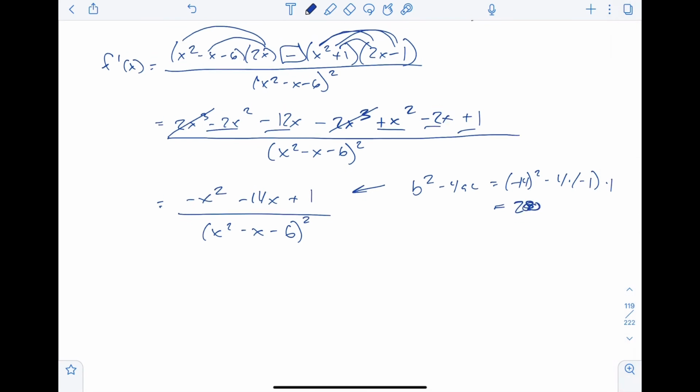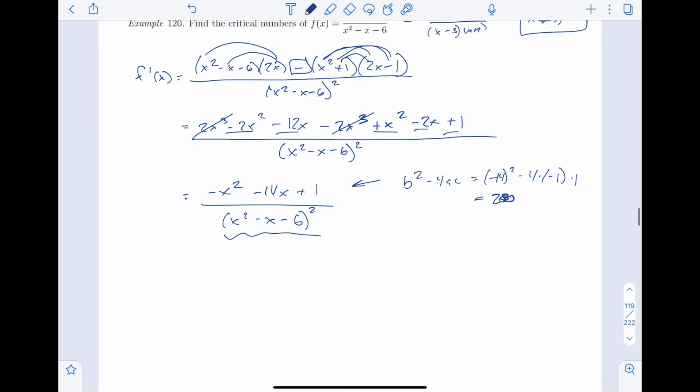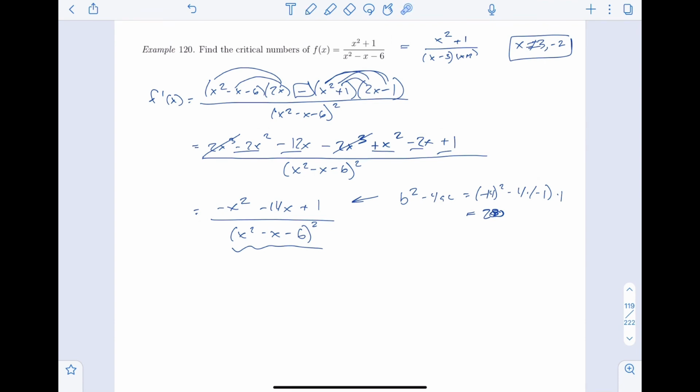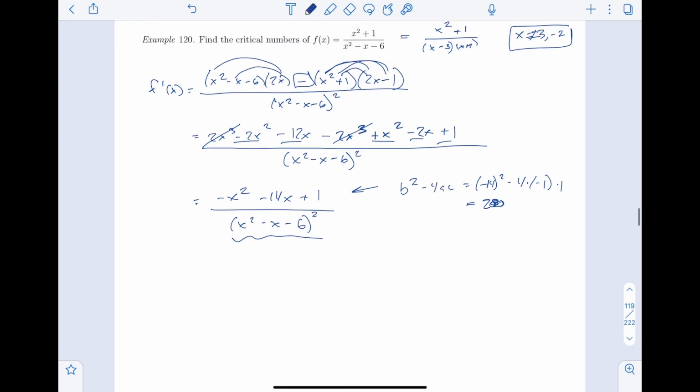Okay, so this bottom thing, this derivative does have places where it does not exist, and it turns out that it's the same thing that I mentioned earlier. It's these points up here. While those are places that the derivative does not exist, they're also places where the function does not exist, and so they aren't critical points, okay? This function has asymptotes at 3 and negative 2, so it doesn't have a critical point there. It's got to be in the domain.